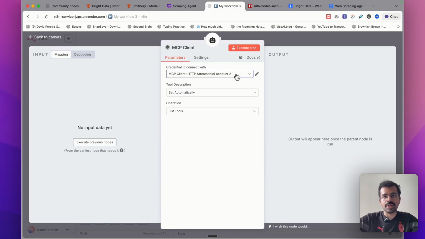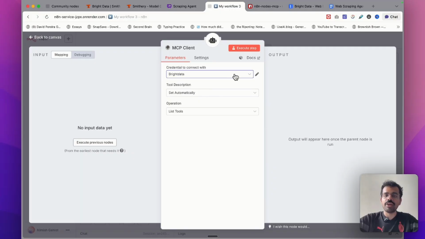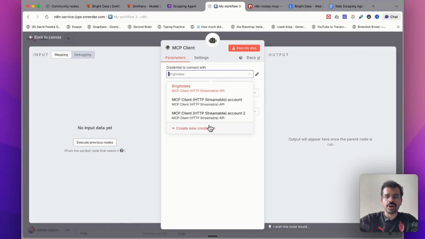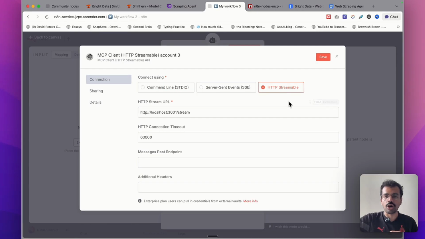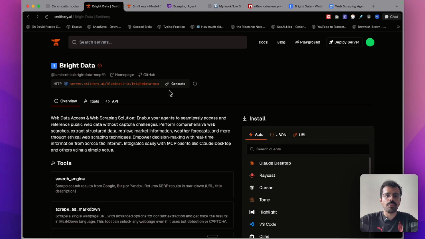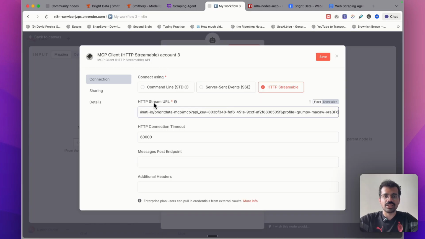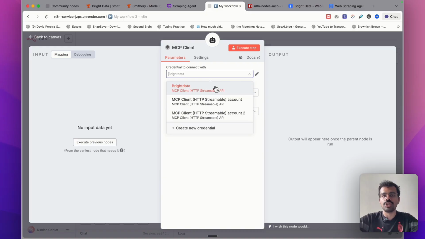In this, you can add multiple MCP clients. I already have my Bright Data MCP connected here, but if you are adding this for the first time, just click on Create New Credentials. And over here, you will see 3 options for connecting a MCP. We would be selecting the third option, which is HTTP streamable. Over here, I will just copy the link that I just generated from Bright Data. I will paste this in HTTP stream URL and I will just click on save. You don't have to change any of the other parameters. Once you save this, then you can select it from the drop down.